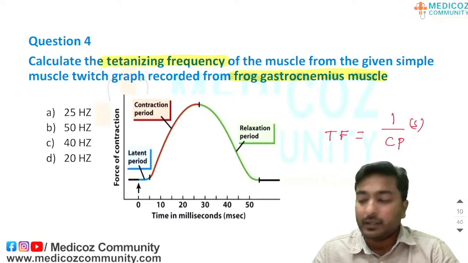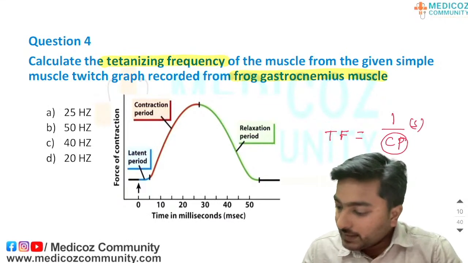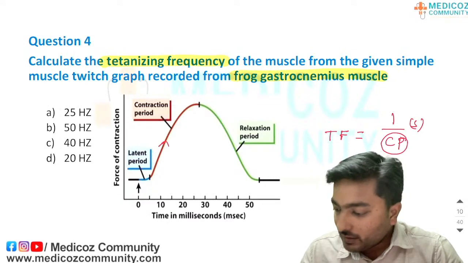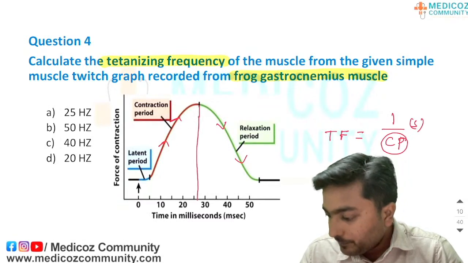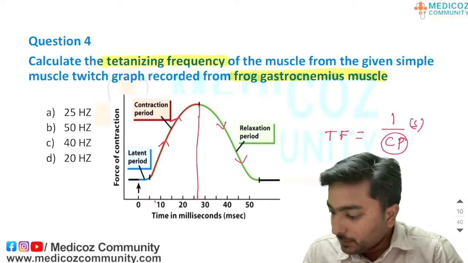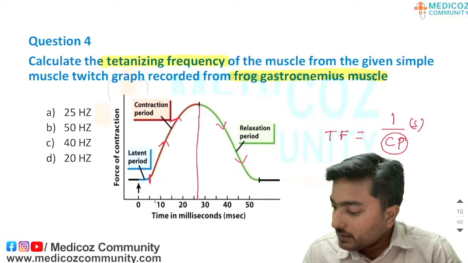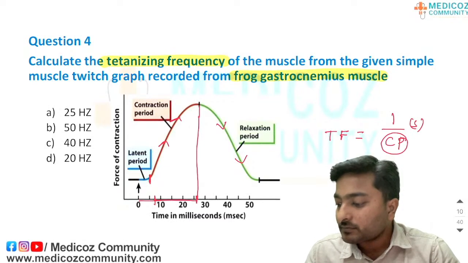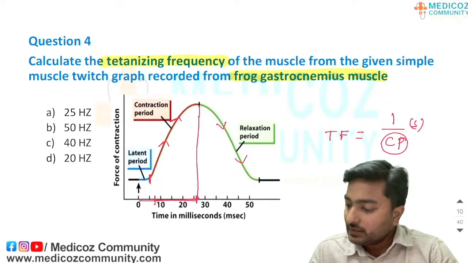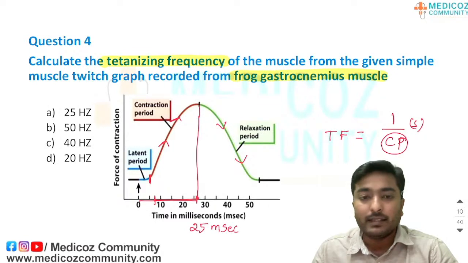Here we have to find what is the duration of this contraction period. From the graph given here, this is the graph of the simple muscle twitch, contraction followed by relaxation, right? So this period will be your contraction period, from the point of this slight rising upstroke to the point of this. The contraction period duration is 25 milliseconds, right?